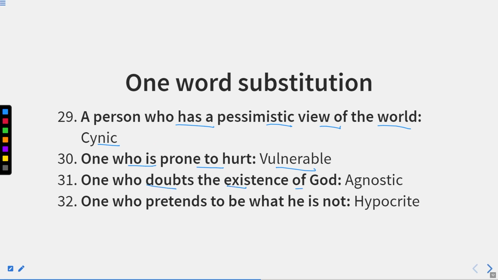One who doubts the existence of God. It means he doesn't know whether God is there or not. He's just neutral towards God. That person is known as agnostic.